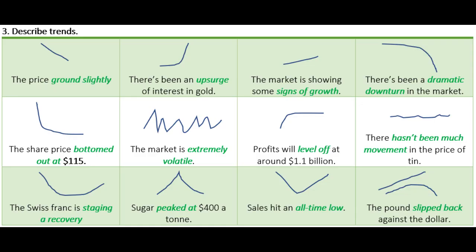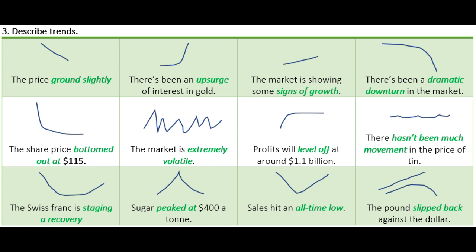3. Describe trends. The price ground slightly. There's been an upsurge of interest in gold. The market is showing some signs of growth. There's been a dramatic downturn in the market. The share price bottomed out at $115. The market is extremely volatile.